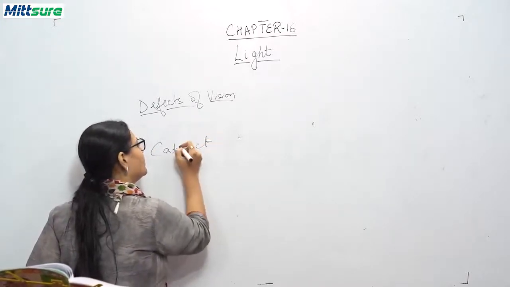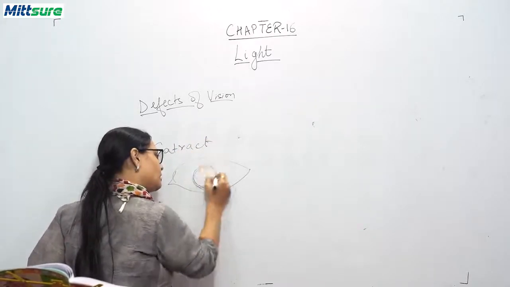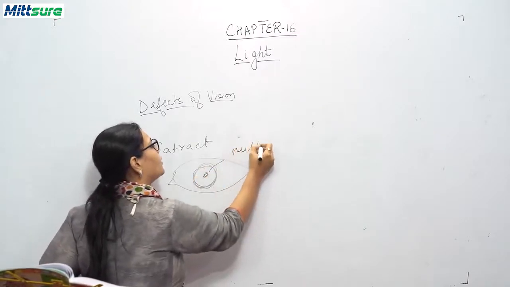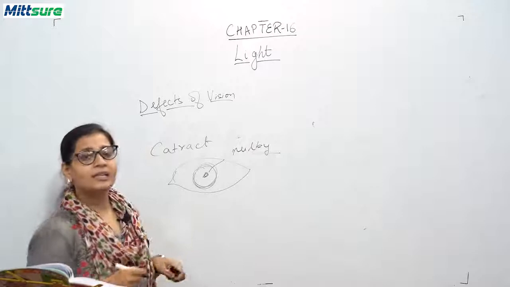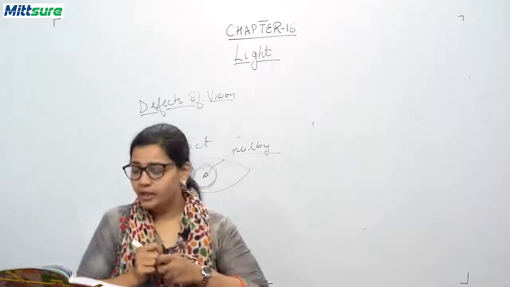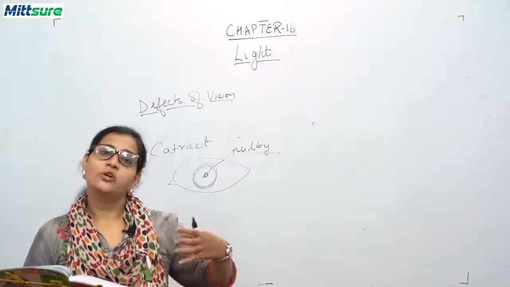What happens in this? This is your eye, and the iris and pupil become milky in color. This is a major cause of vision loss in people over the age of 40.